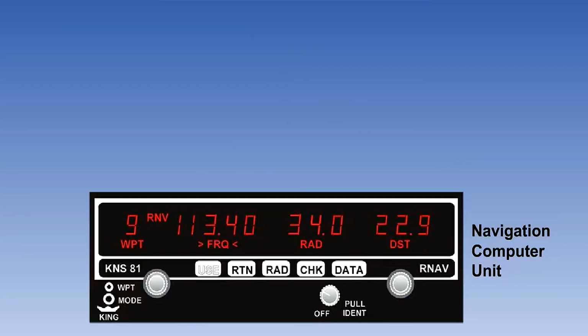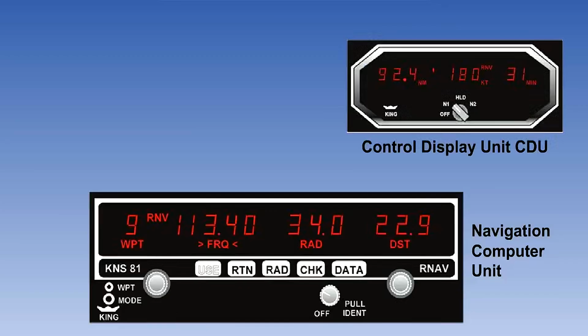The flight deck of a simple 2D RNAV system includes several components. It has a navigation computer unit into which waypoint data is input, namely a waypoint number, a beacon frequency, and bearing and distance from the beacon to the waypoint.